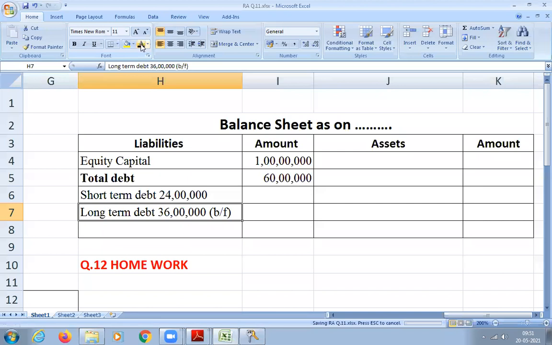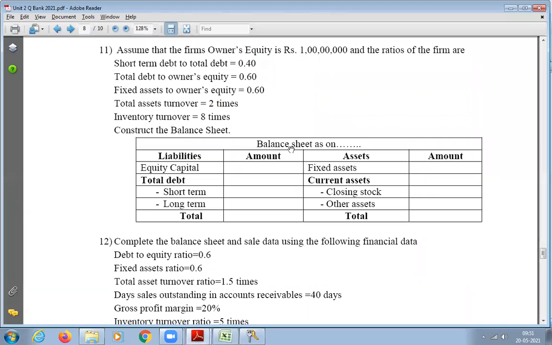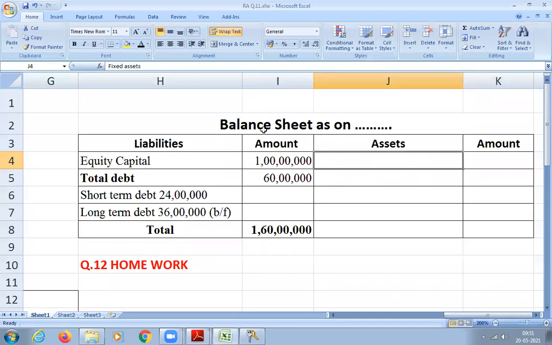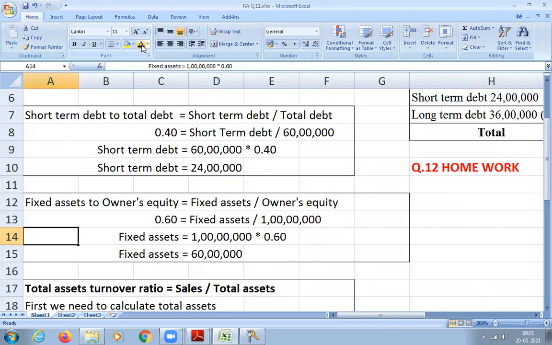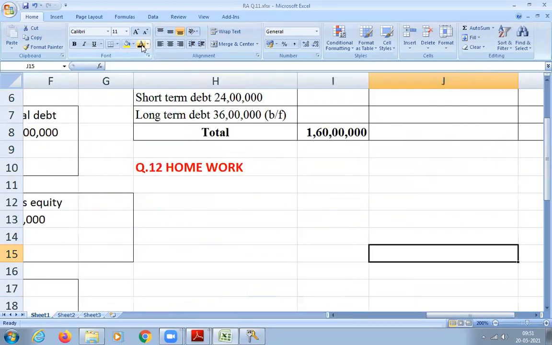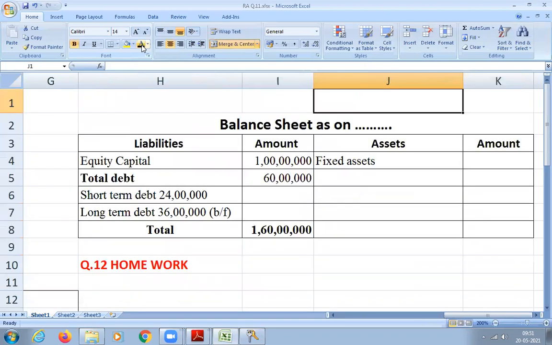So short term debt we got, long term debt we got. How much will be the total? 1 crore 60 lakh. So we have completed the liability side successfully. Now we'll go to the asset side. You see what he has given. First is fixed asset. How much did we calculate for fixed asset? Fixed asset is 60 lakhs. So write down 60 lakhs.